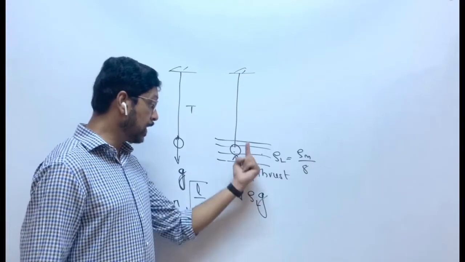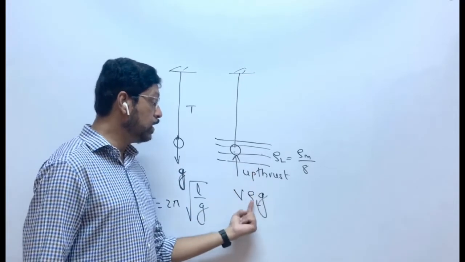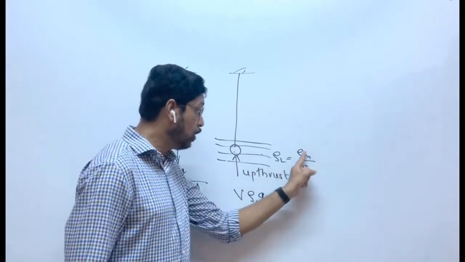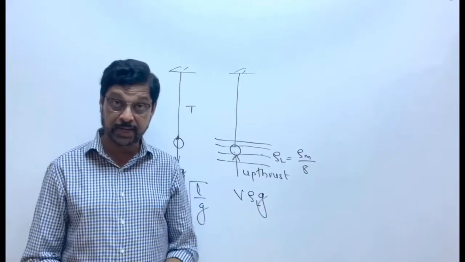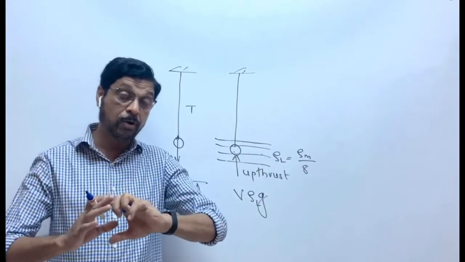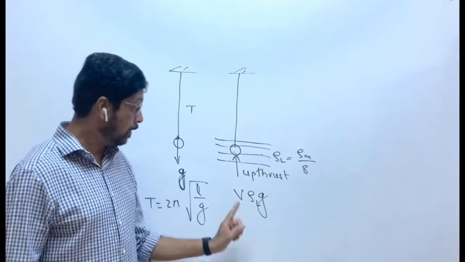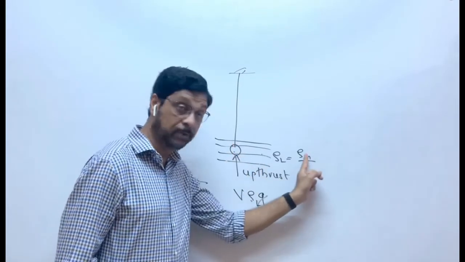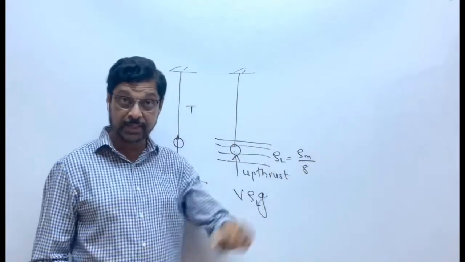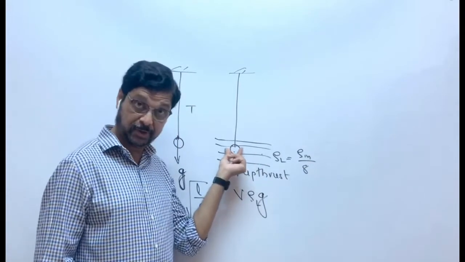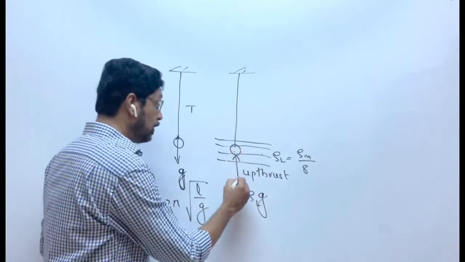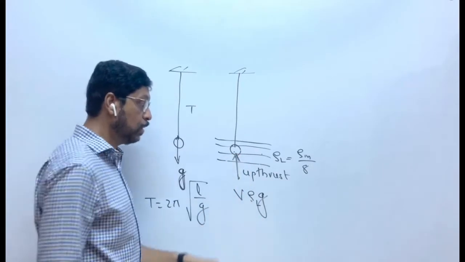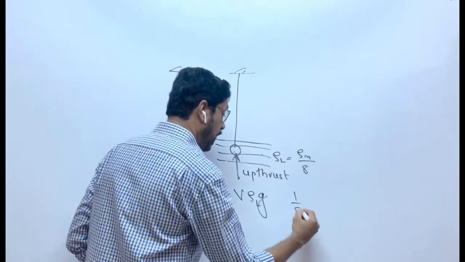So, upthrust equal to V rho g will act on it, and the density of the liquid is 1/8 of the density of the material. So you don't have to go on calculating it. Upthrust will depend upon density of the liquid, which is 1/8 of density of the solid. Okay, so the effective acceleration due to gravity will decrease by 1/8.